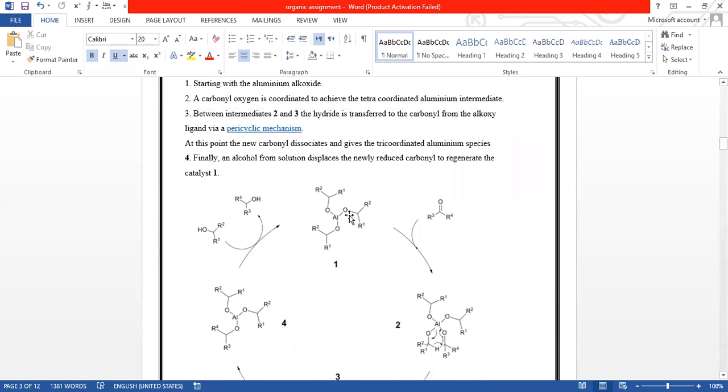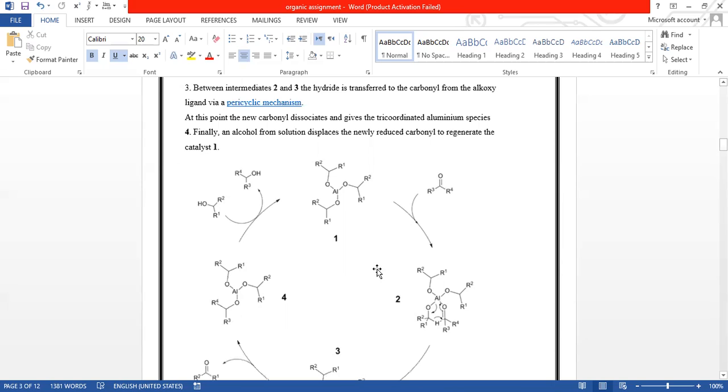It basically starts with the catalyst aluminium alkoxide. Then the carbonyl oxygen is coordinated to achieve the tetrahedrally coordinated aluminium intermediate. Between intermediates 2 and 3, the hydride is transferred to the carbonyl compound from the alkyl ligand by a pericyclic mechanism.